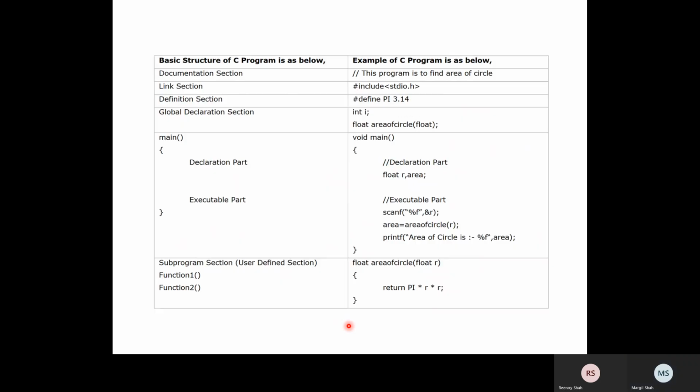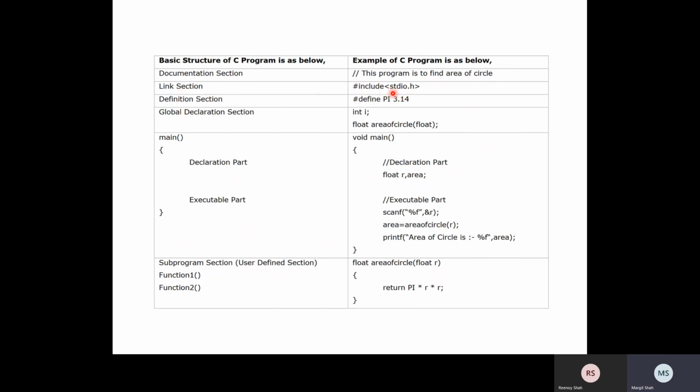Now the basic structure of a C program is as below. An example of a C program is like that. The documentation section starts with a double slash, because it should be in comment form. I have chosen a single line comment, or we can go for a multi-line comment too. This program finds the area of a circle, just the name of the program.